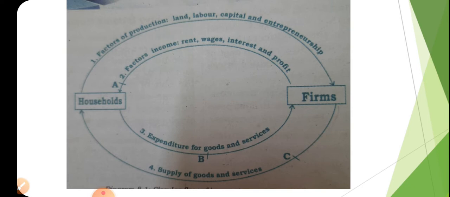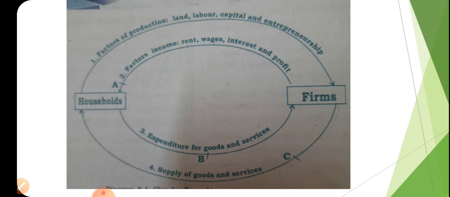The household gives factors of production that they own, that are land, labor, capital and entrepreneur. Using these factors of production, the firms produce goods and services. They reward the owner of factors of production. Who is the owner of factors of production? Household is the owner.